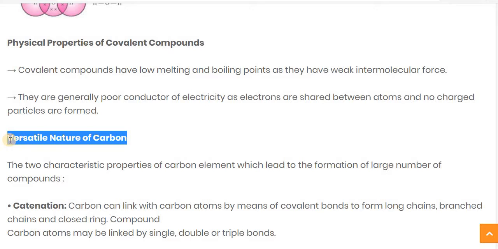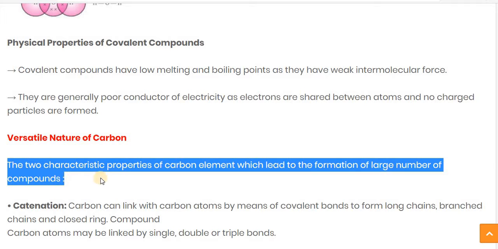It is the most important point of this chapter. Many times it is asked in exams to write down why we consider carbon as versatile. Due to two characteristics, or you can say two properties, we can consider that carbon has a versatile nature. So let's see those two properties of carbon which make it a versatile element.